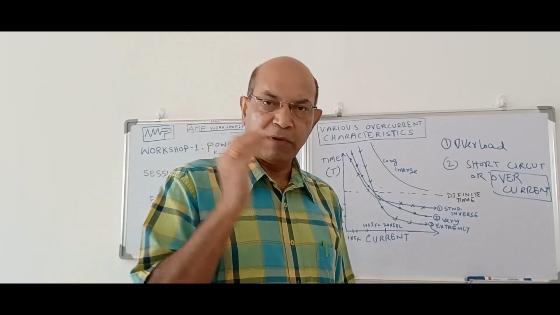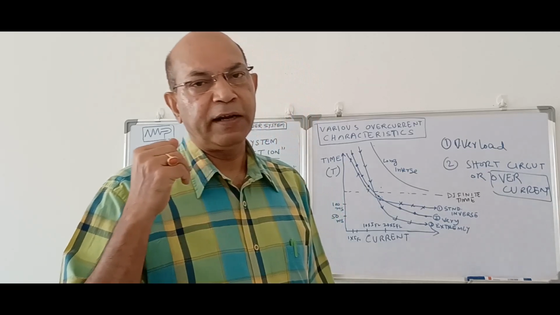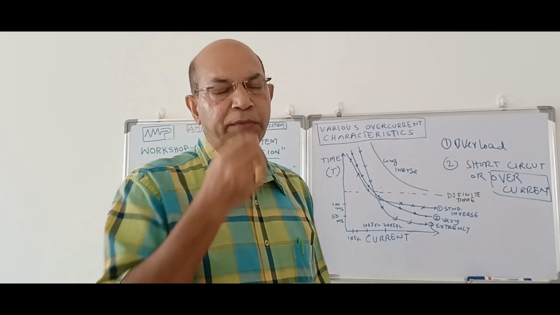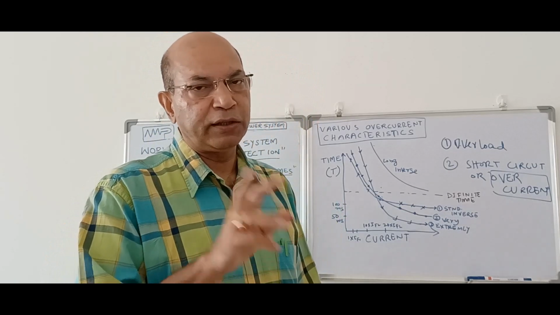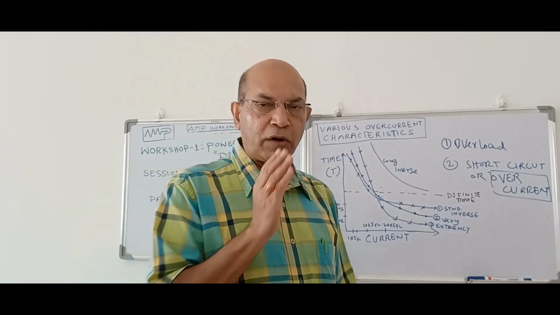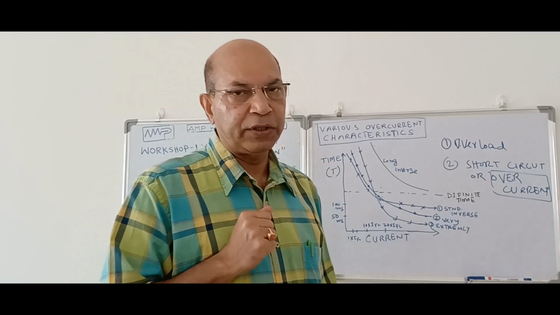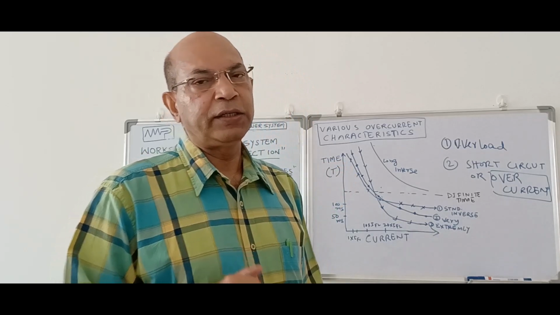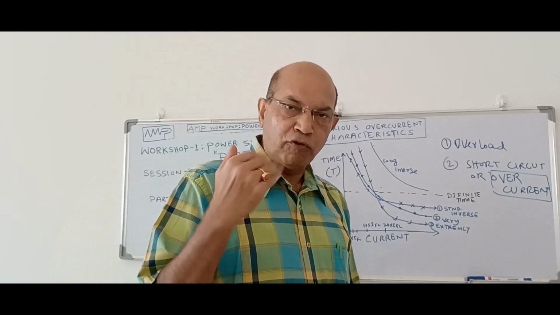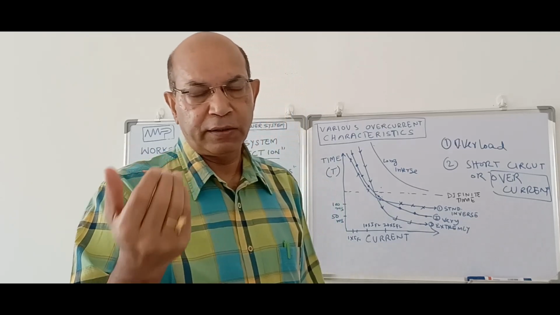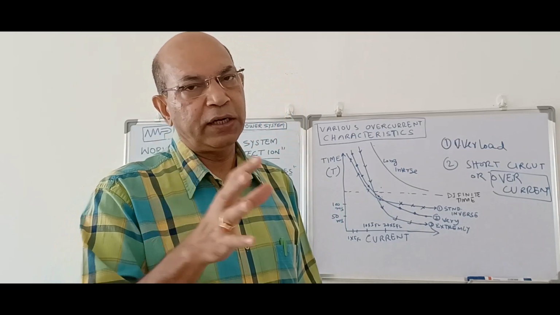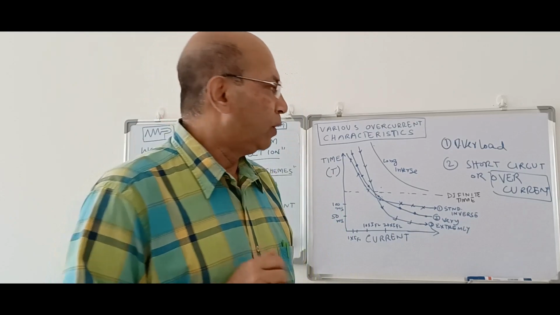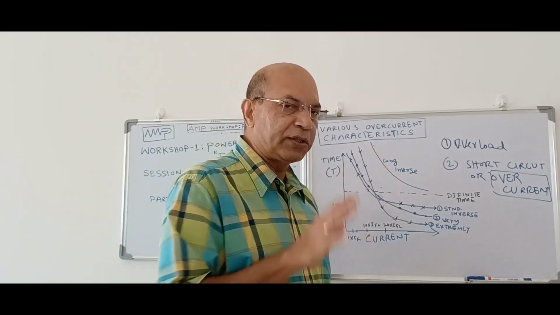That means there is a thermal effect as well as a mechanical force created in the equipment, which can cause failure and blowout of the equipment. So these are two different scenarios. Overload has only a thermal effect, but overcurrent has a thermal effect as well as magnetic or mechanical force created through electromagnetic action. That is the basic difference between these two.